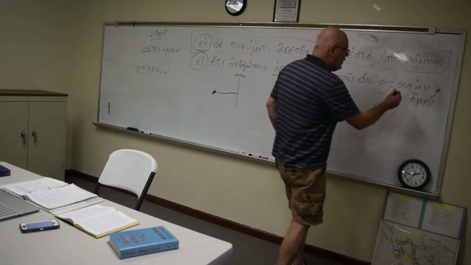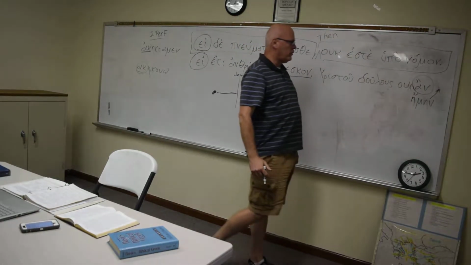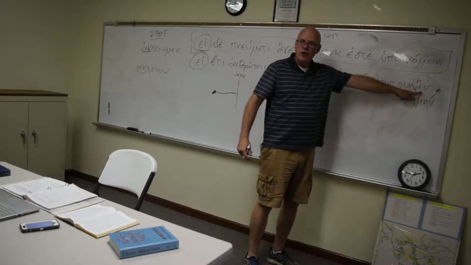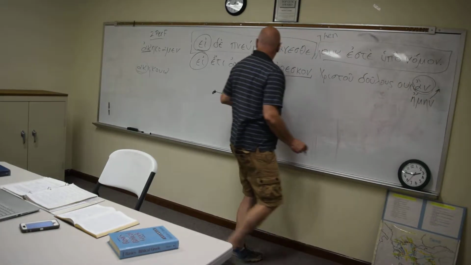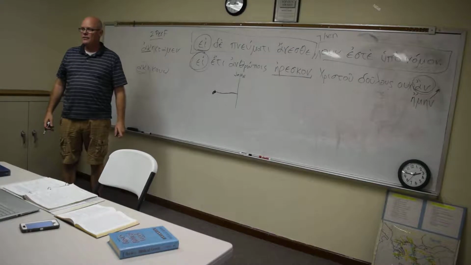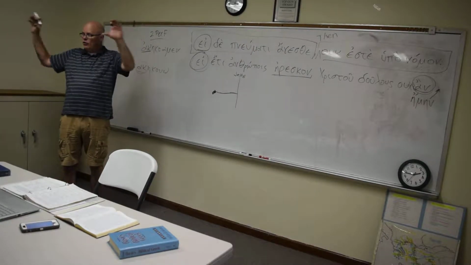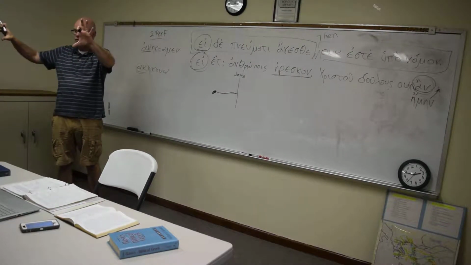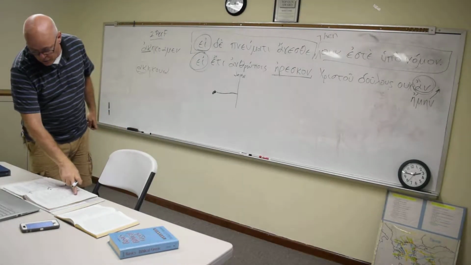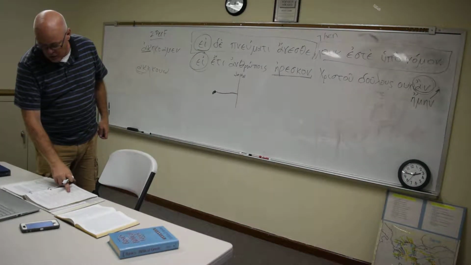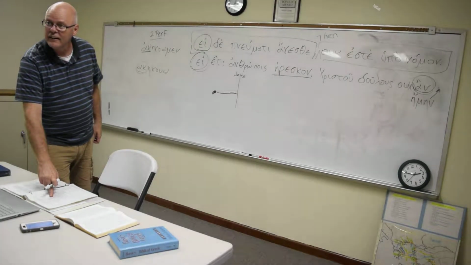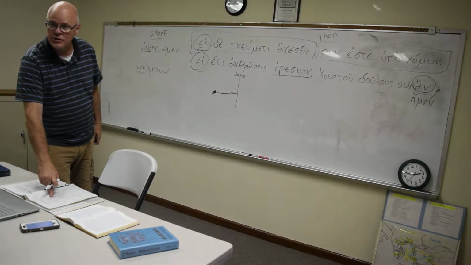And what you have here is your particle. That is the "then." So if you have this and this, then you have a second class conditional sentence. If you look at those two things and you've got them, you've got a second class conditional sentence. If you go down to the third class condition, you have no an. So the an is a slam dunk that you have a second class conditional sentence.